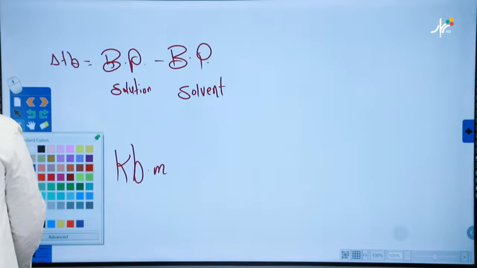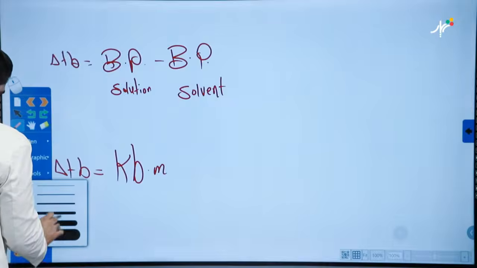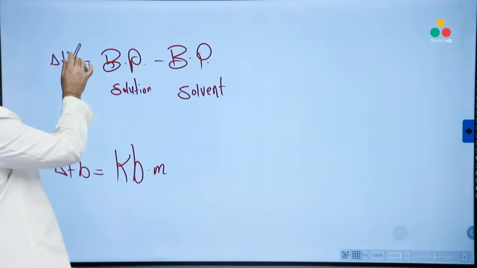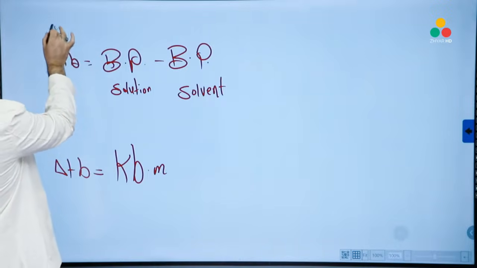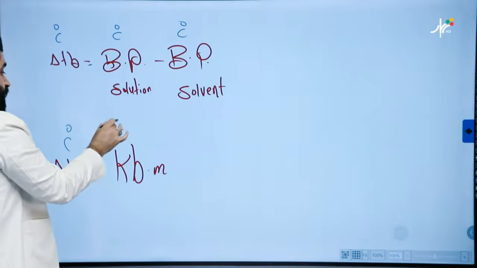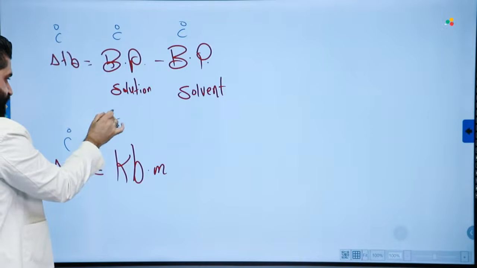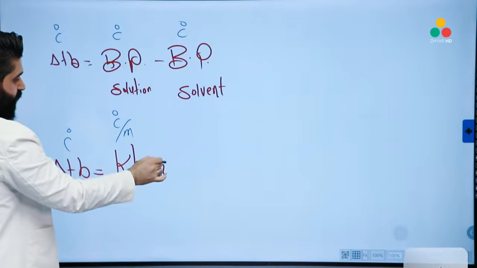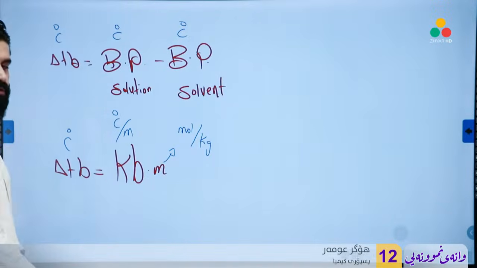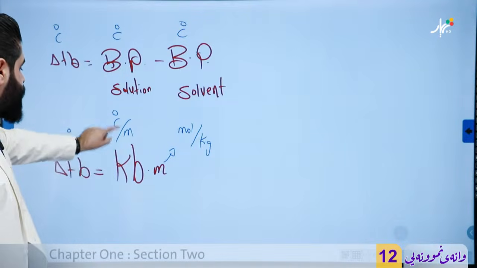Okay, so let's explain some important notes about the following formulas. First of all, their units of measurement. This is Celsius degree, all the points are Celsius. How about this? Oh, this is not Celsius, I'm sorry. This is Celsius over molality. And for this one, the unit is mole over kilogram, because if we calculate this, we have to divide Celsius by molality. So the unit is this.